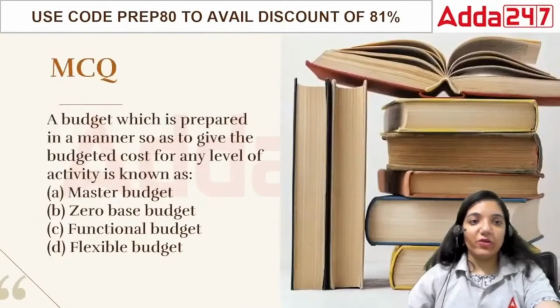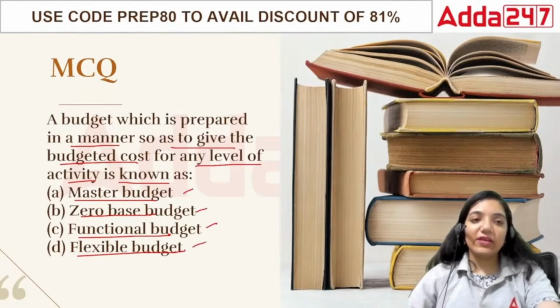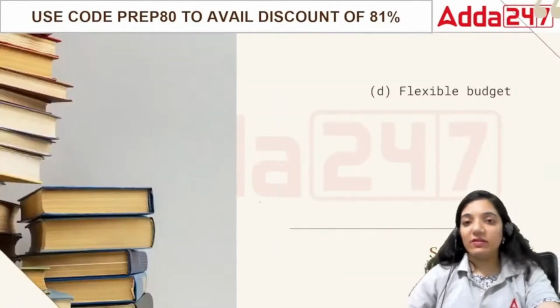Then the next point, a budget which is prepared in a manner so as to give the budgeted cost for any level of activity is known as master budget, zero based budget, or flexible budget. So we have got four different kinds of master, zero, functional or flexible. So in this case the best way of working is the budget which is prepared in a manner that gives the budgeted cost whatever the different level is. So it is based upon flexible budget.